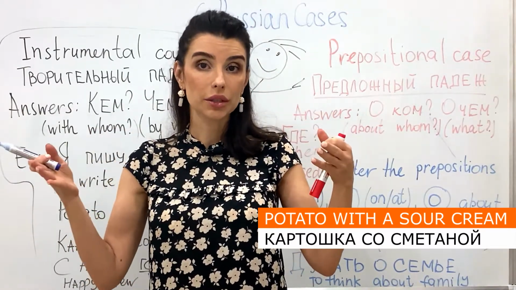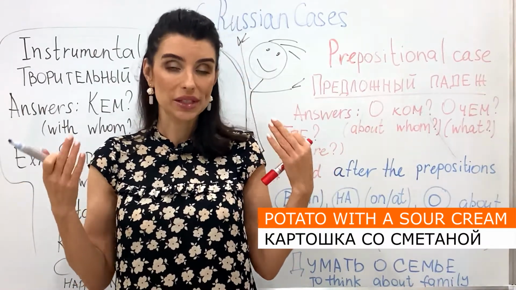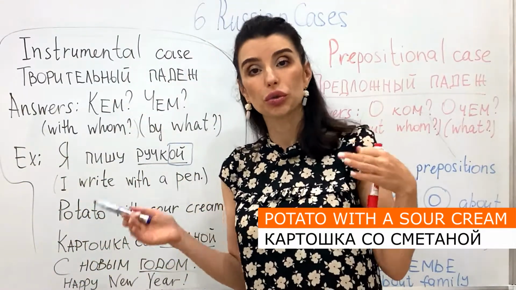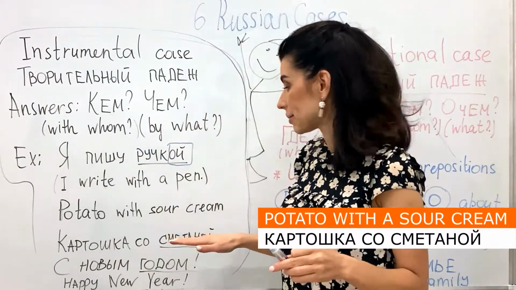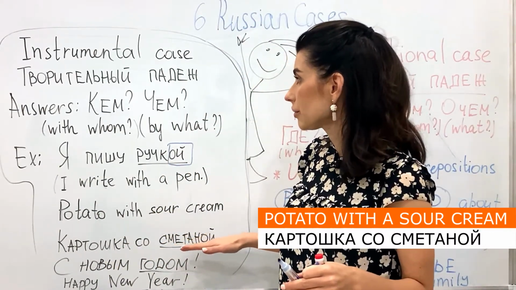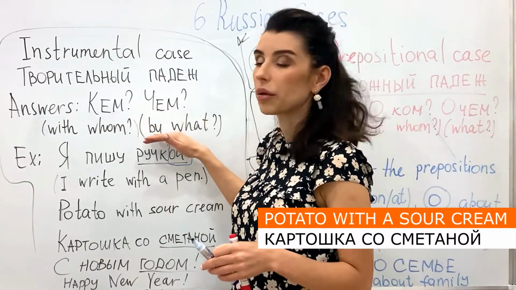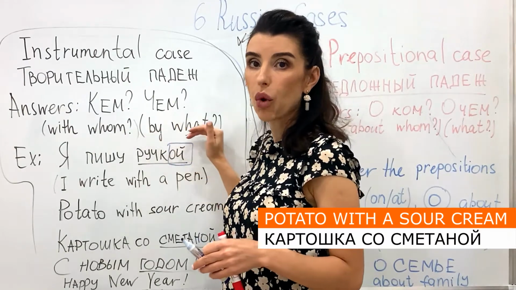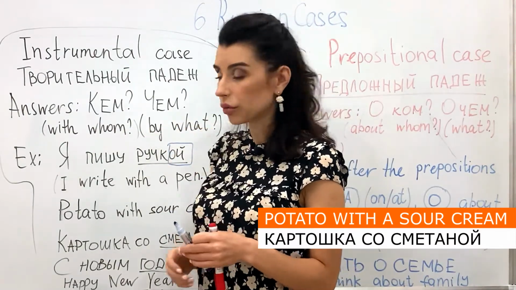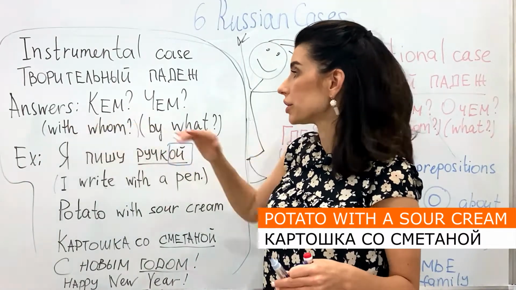If you say сметана, it's the word without changing the end. But you should change it, because the word сметана answers the question с чем, with what. So, by what, with whom, with what.